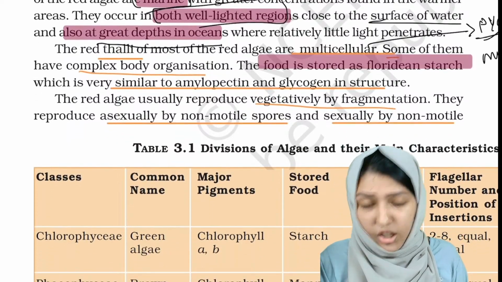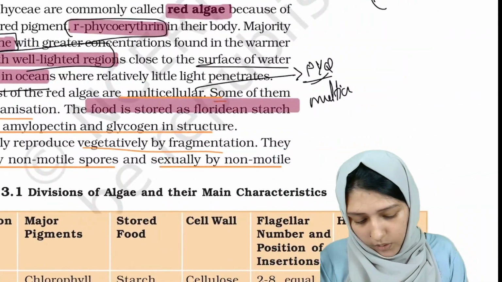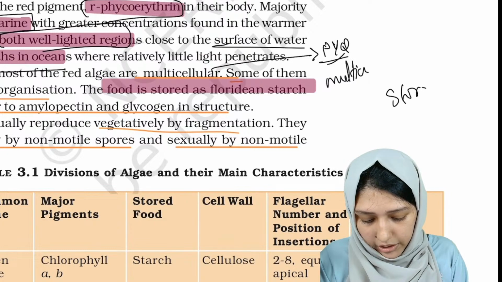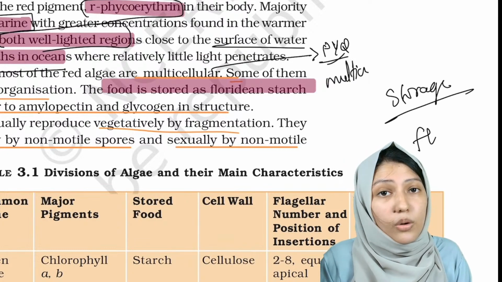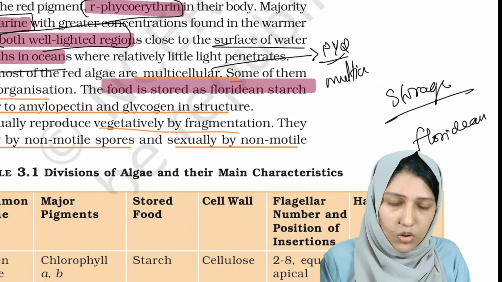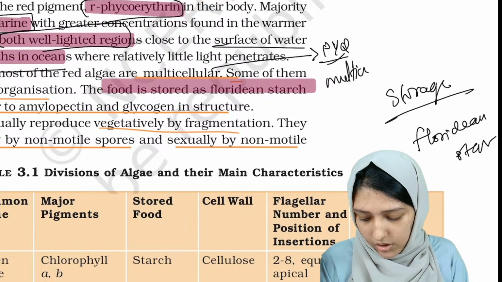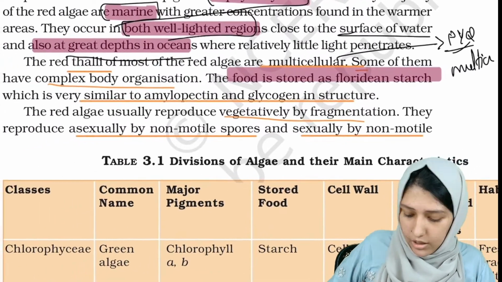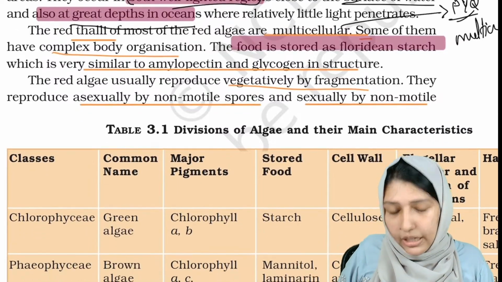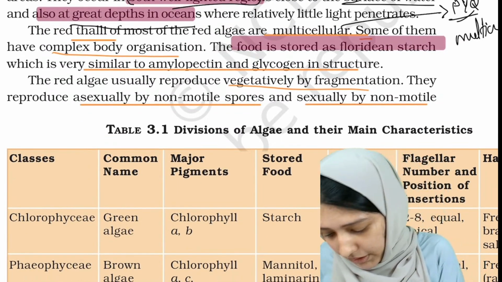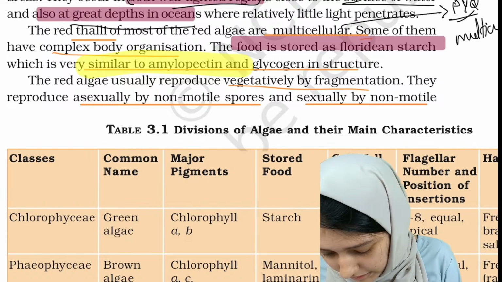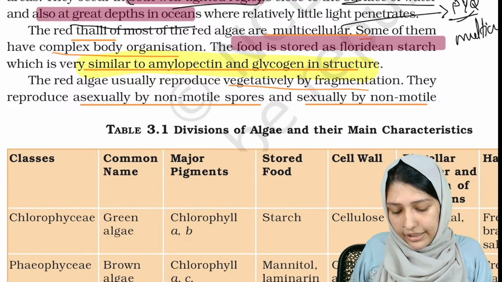Okay. Now comes the most important point. What is that? It is the storage body. The storage body is also known as Floridian starch. Okay. This is very similar to amylopectin and glycogen in structure. This is a PYQ.